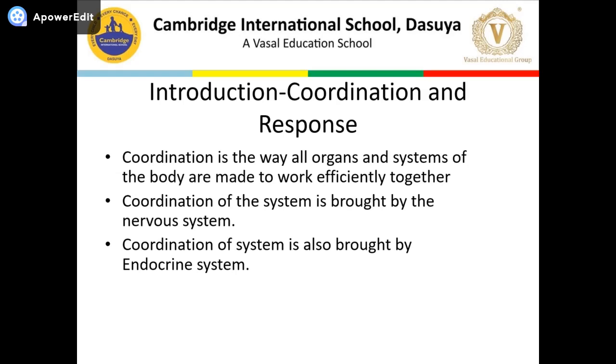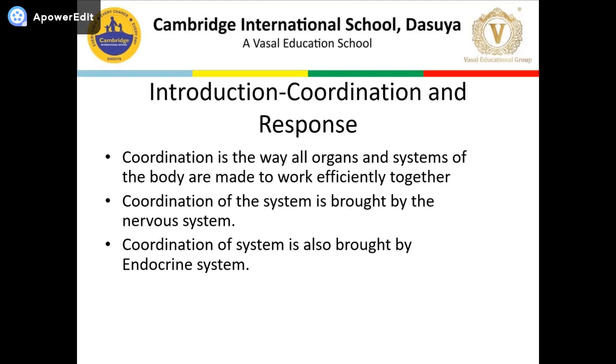So in this chapter we will discuss the nervous system and the endocrine system. The nervous system works by sending electric impulses along nerves. The endocrine system depends upon the release of chemical hormones, and these hormones are carried by the bloodstream.